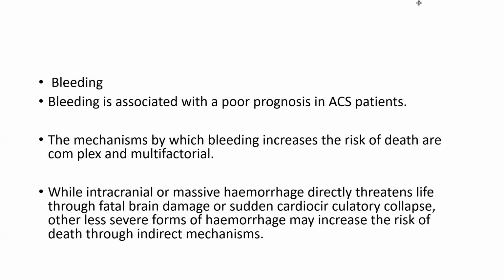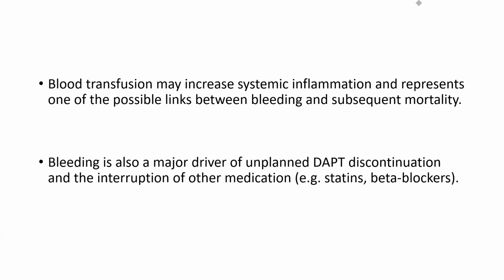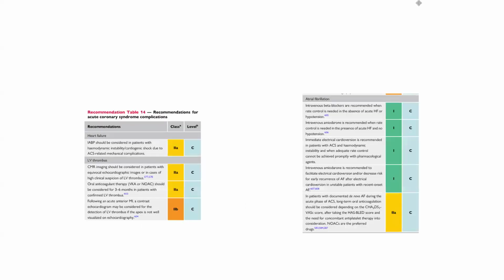Bleeding is associated with poor prognosis. The mechanism by which bleeding increases the risk of death is complex and multiple. While intracranial and massive hemorrhage directly threaten life through fatal brain damage and sudden cardiocirculatory collapse, other less severe forms of hemorrhage may increase the risk of death through indirect mechanisms. Blood transfusion may increase systemic inflammation and represent one of the possible links between bleeding and subsequent mortality. Bleeding is also a major driver for unplanned DAPT discontinuation and interruption of other medication.